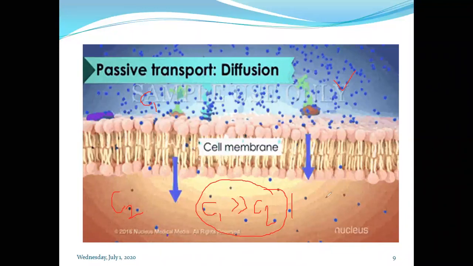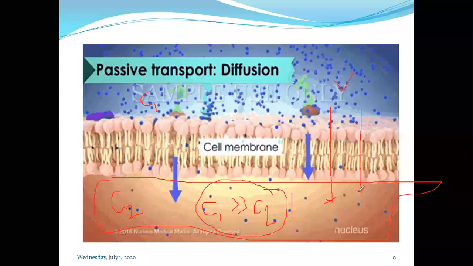The sink condition at this region will be maintained automatically in the body, and we are able to maintain the concentration gradient between the donor compartment and the receiver compartment, that is from the GIT to the systemic circulation, the blood. So naturally in the body, by this way sink condition is maintained, and diffusion of the drug, that is absorption of the drug through the intestinal or gastrointestinal membrane, takes place.